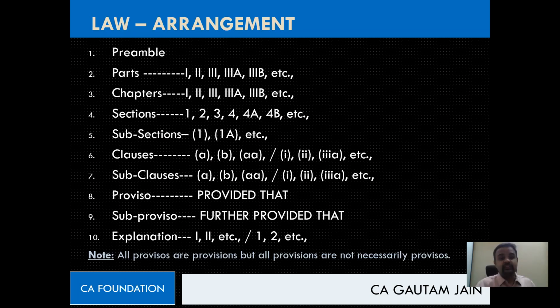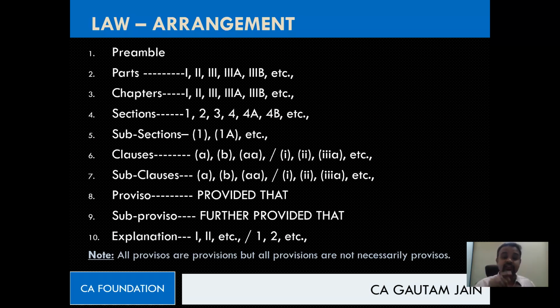So clause, then subclause, and then proviso. Once we complete the proviso, then we have sub proviso. And then followed by it will be an explanation. This is how they arrange, right from preamble to explanation.